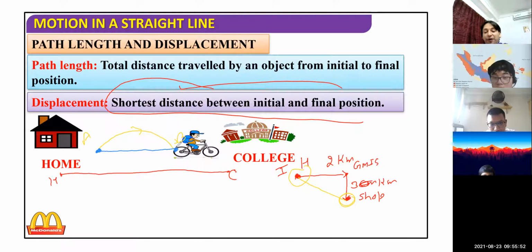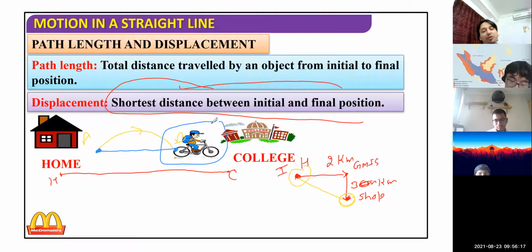And whenever you are defining displacement, direction is important. Now I have taken the example of Aaron. In what direction is Aaron moving? You have to specify east, west, north, south. Direction is important. In this case, this boy, in what direction is he moving? To the west, to the north?